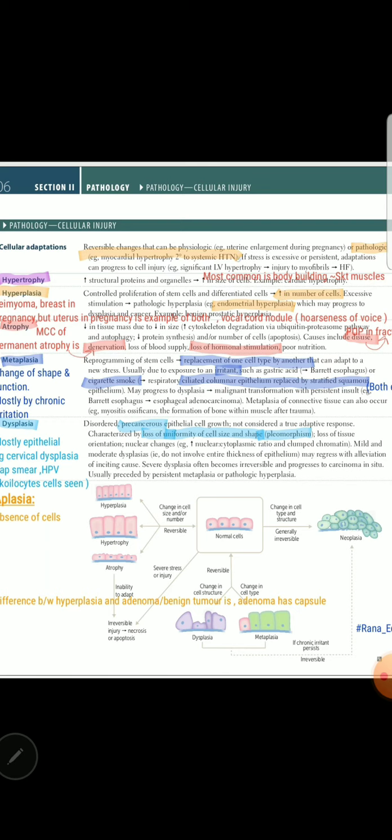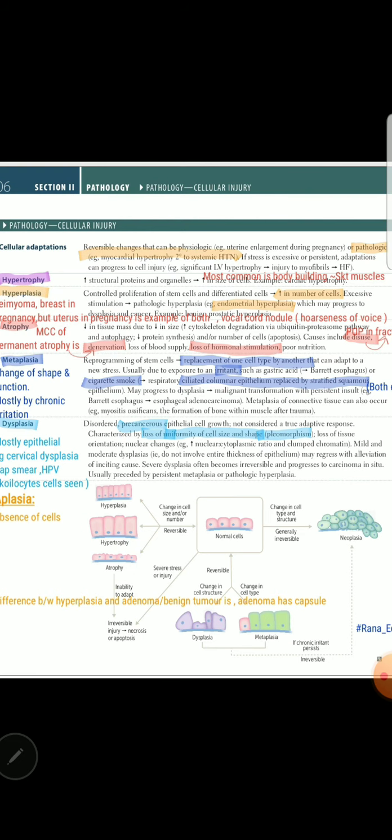So question may have stem related to pathological hypertrophy, then the example would be cardiac myocardial hypertrophy secondary to hypertension. And if it is the most common cause or example of hypertrophy or physiological one, that would be in the skeletal muscle. So two types of muscles, two types of hypertrophy.